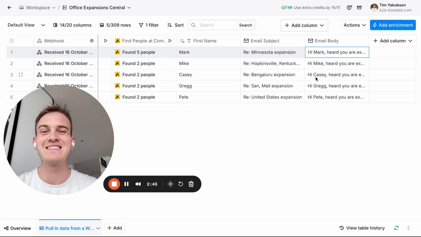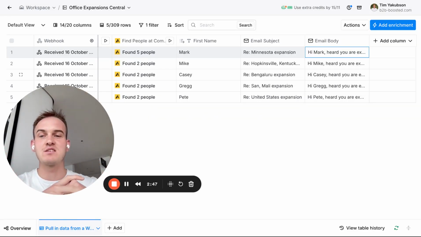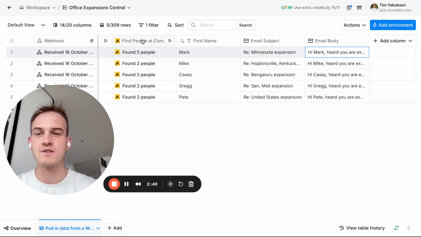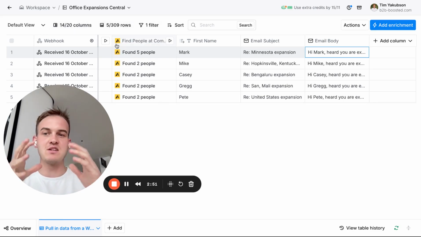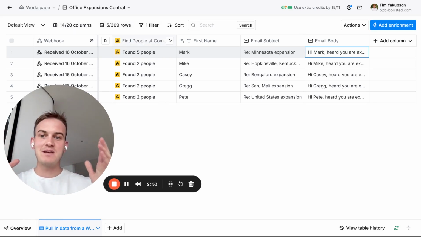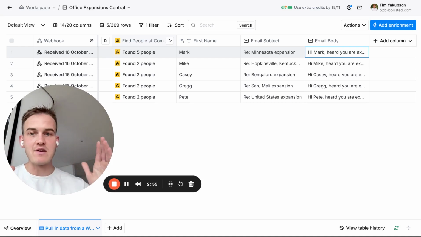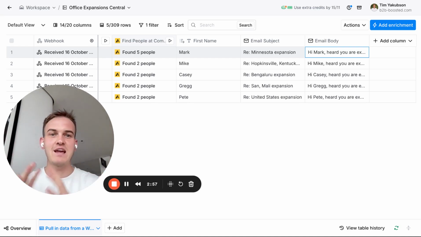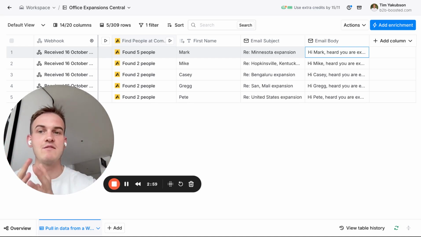Now, this is the kind of email that we can send at scale to every single company that's actively expanding. Now, of course, for the purpose of this demo, I think this is not representative in our sample size, but if you have a company list of 10,000, 5,000 companies, imagine the kind of scale at which you can hit those prospects with relevant outreach.